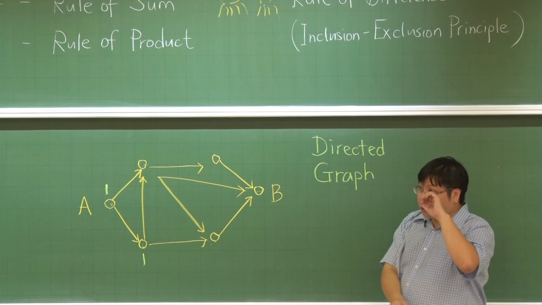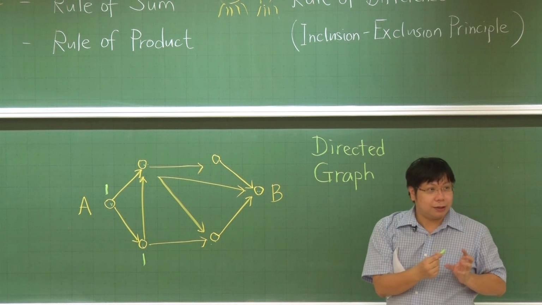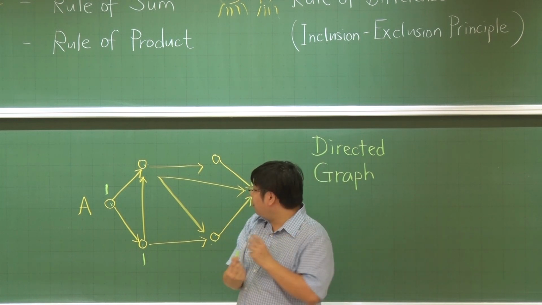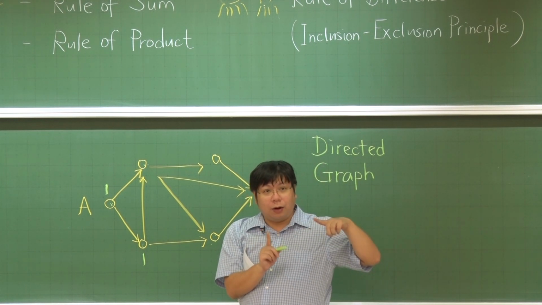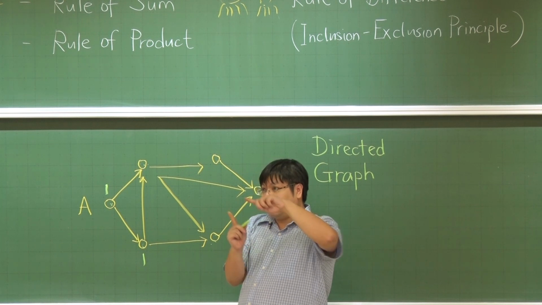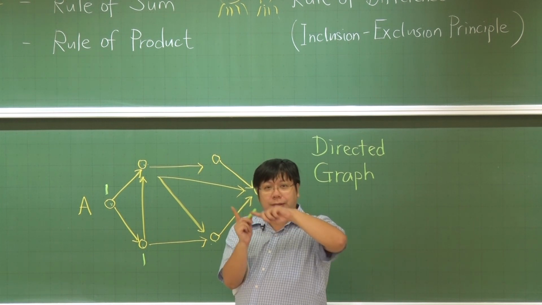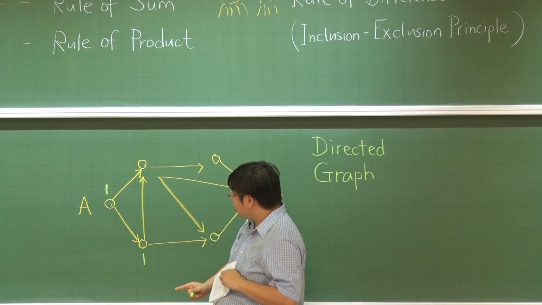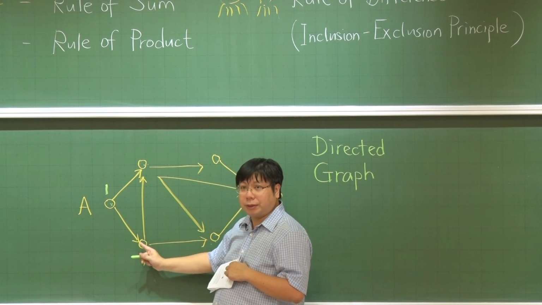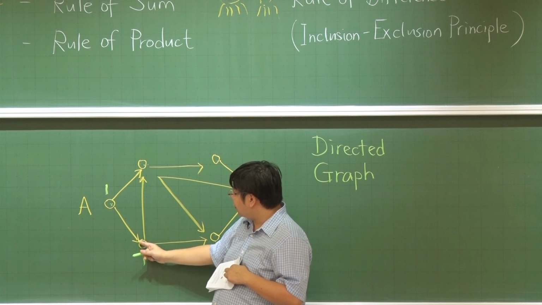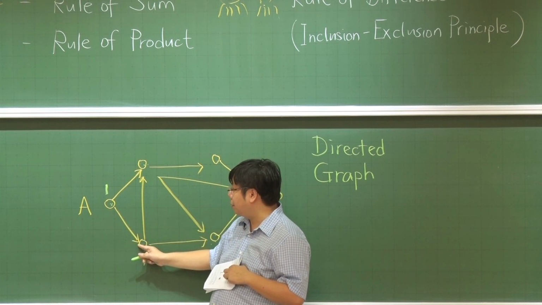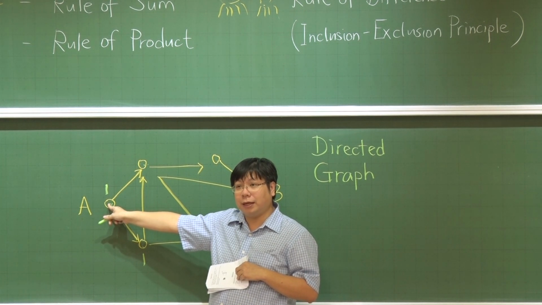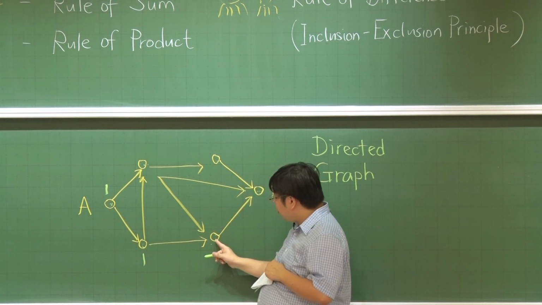But each time, to make our decision easier, we are going to find a vertex such that for all the incoming arrows, we know the number of ways to go from the arrow to that location. So for instance, I'm choosing this one to compute here. It is because for this one, there is just one incoming arrow. And for this incoming arrow, I know what the value is here. Is that okay?